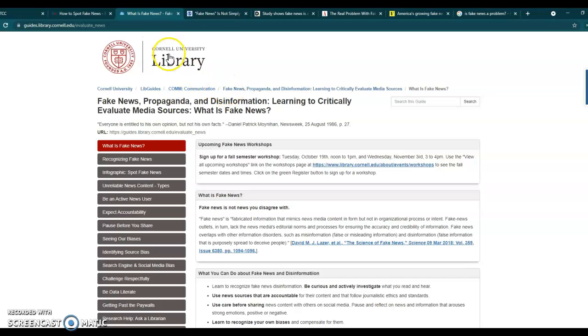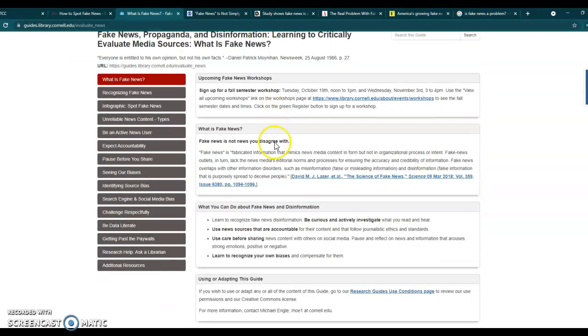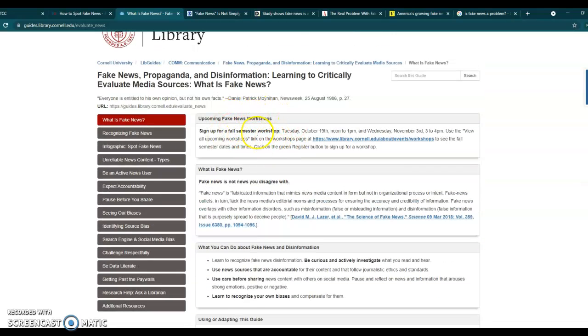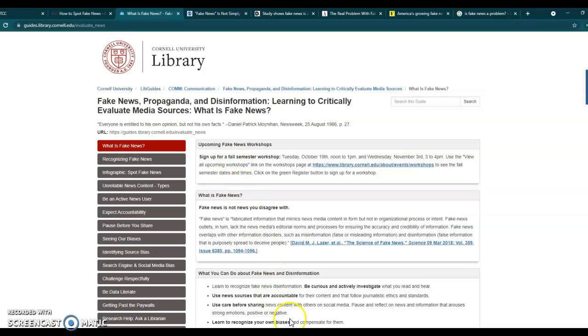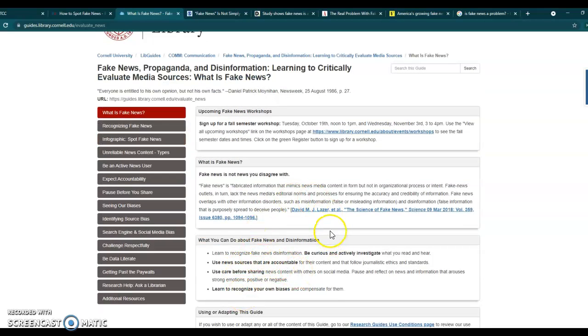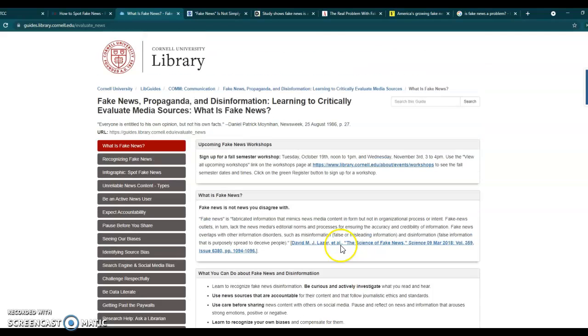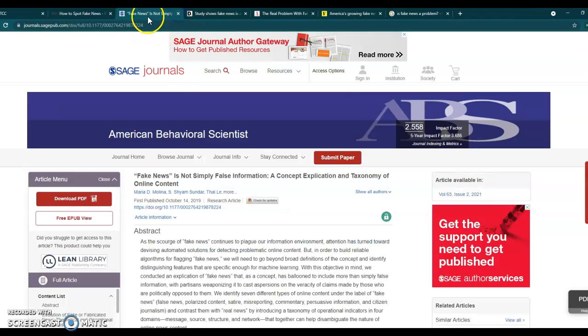What is fake news? Sounds like a promising source. Oh, look at this though. This is coming from a university and not in a good way. Why? Because this is more of an infographic specifically geared towards students at Cornell University for dealing with misinformation. If you quote something from this article, this would be like quoting something from, I don't know, like the APA style manual. You don't want to include that. That's not a great source for information. This is not a source that you would want to use. The genre of this is more instructional for educational purposes. We're looking for information. I'm going to close that.